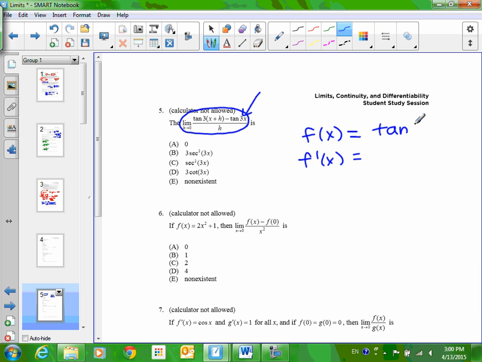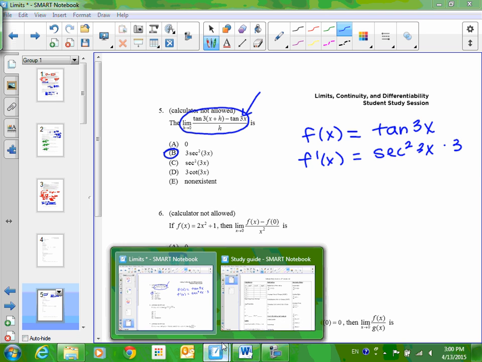So here my f of x is tan 3x. Now this could be more complicated if there was, instead of an x, a number. In which case, you're going to have to pretend there's an x, take the derivative, then plug the number in. You'll get to practice that one. We've seen those before as well, but that's not happening here. So what's the derivative of tan 3x? I'm going to write it how most people would probably write it, which is secant squared 3x times 3. Of course, the 3 would go to the front. This problem as a derivative is lots easier than as a limit. So you've got to recognize that this is the definition of the derivative.